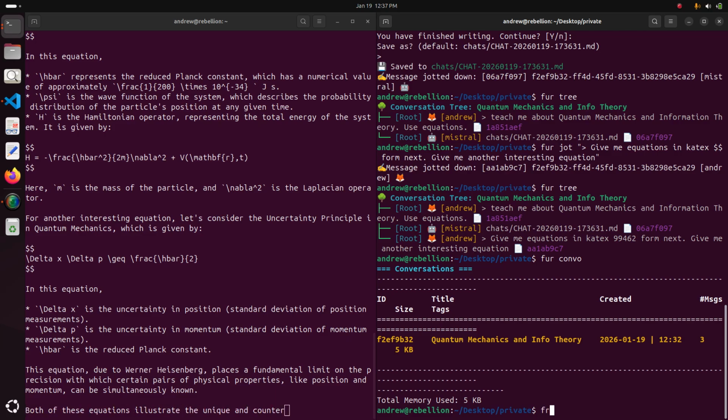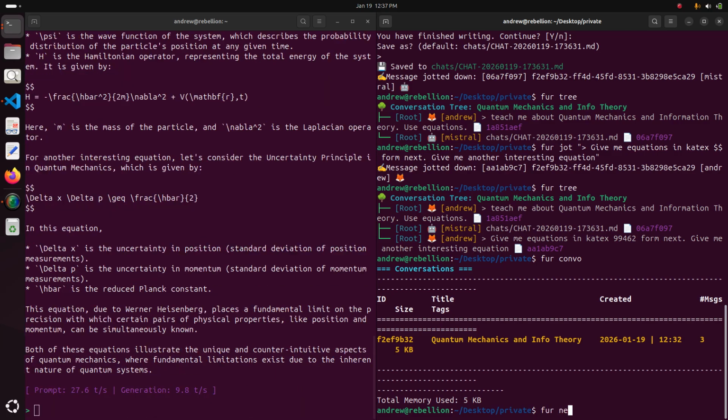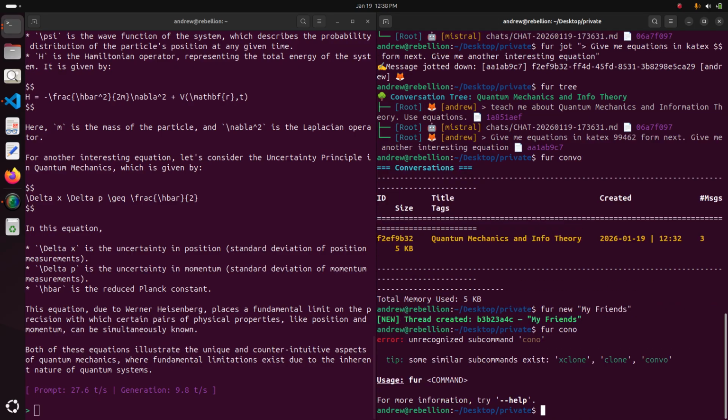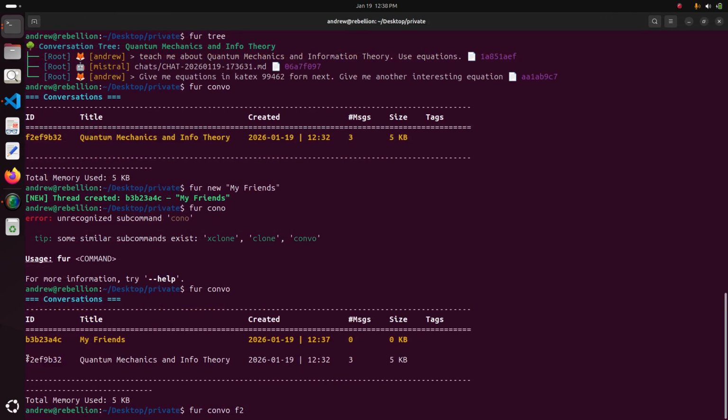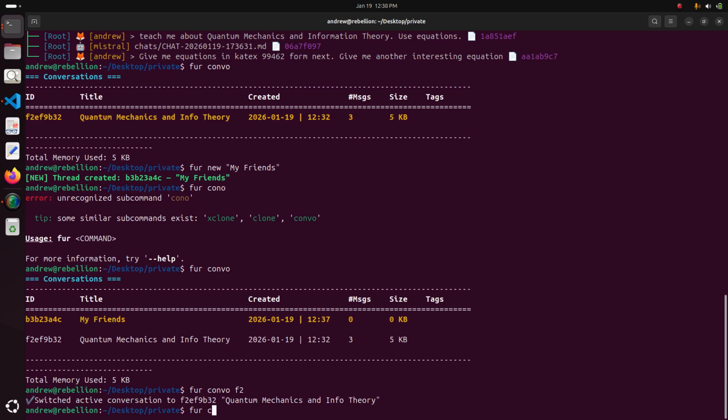Right? We can create also different conversation threads. Just type per new and create one that is called my friends. And when you create a new thread, it basically stages to that thread. So if we want to go back to the former thread which we've been working on, just type for combo followed by the leading unique characters of the hash ID. The hash ID is this one you see here. In this case, the leading character that is unique is actually just F, but I could just type F2 and it will still take me to that one.